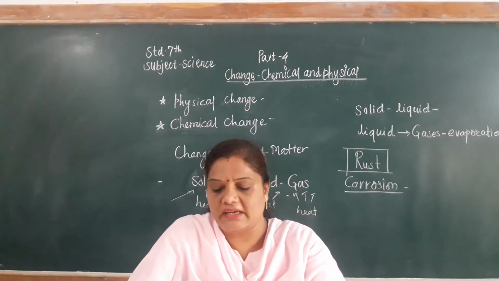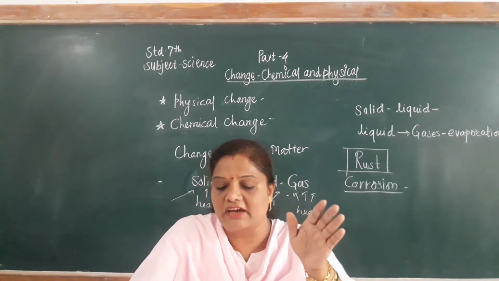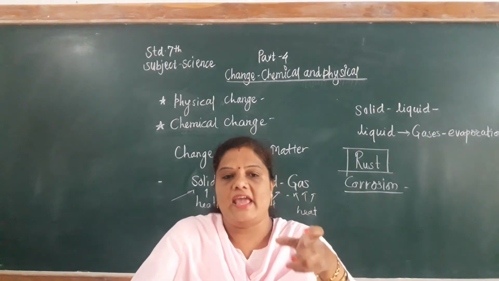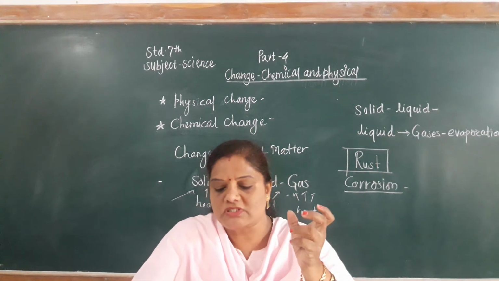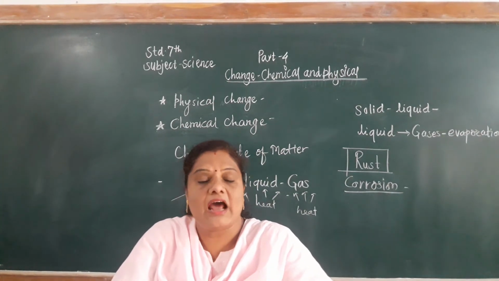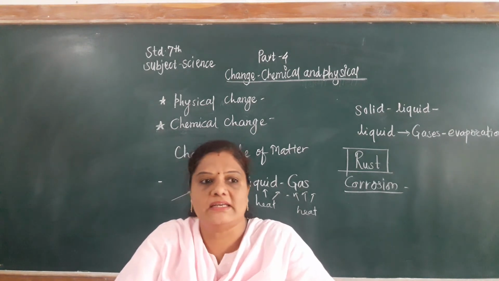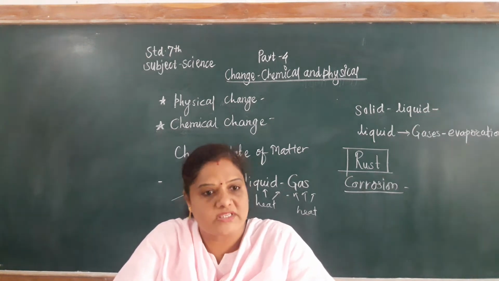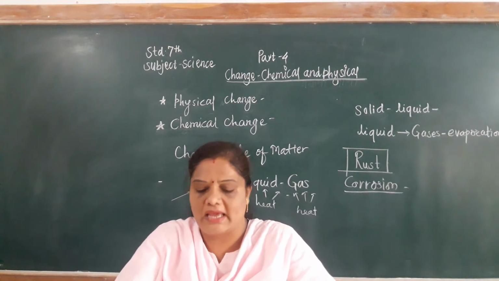When an iron article rusts, a reddish brown layer forms on its surface. A greenish layer forms on copper articles, the articles which are made from copper metal. If they are exposed to the air, they form a greenish layer on them. And this process is called corrosion of metal. Means these layers are formed due to the action of the various gases and compounds that are present in the air, and after that they form their respective oxides on their surface, and that is they form a reddish or greenish layer on their surface.